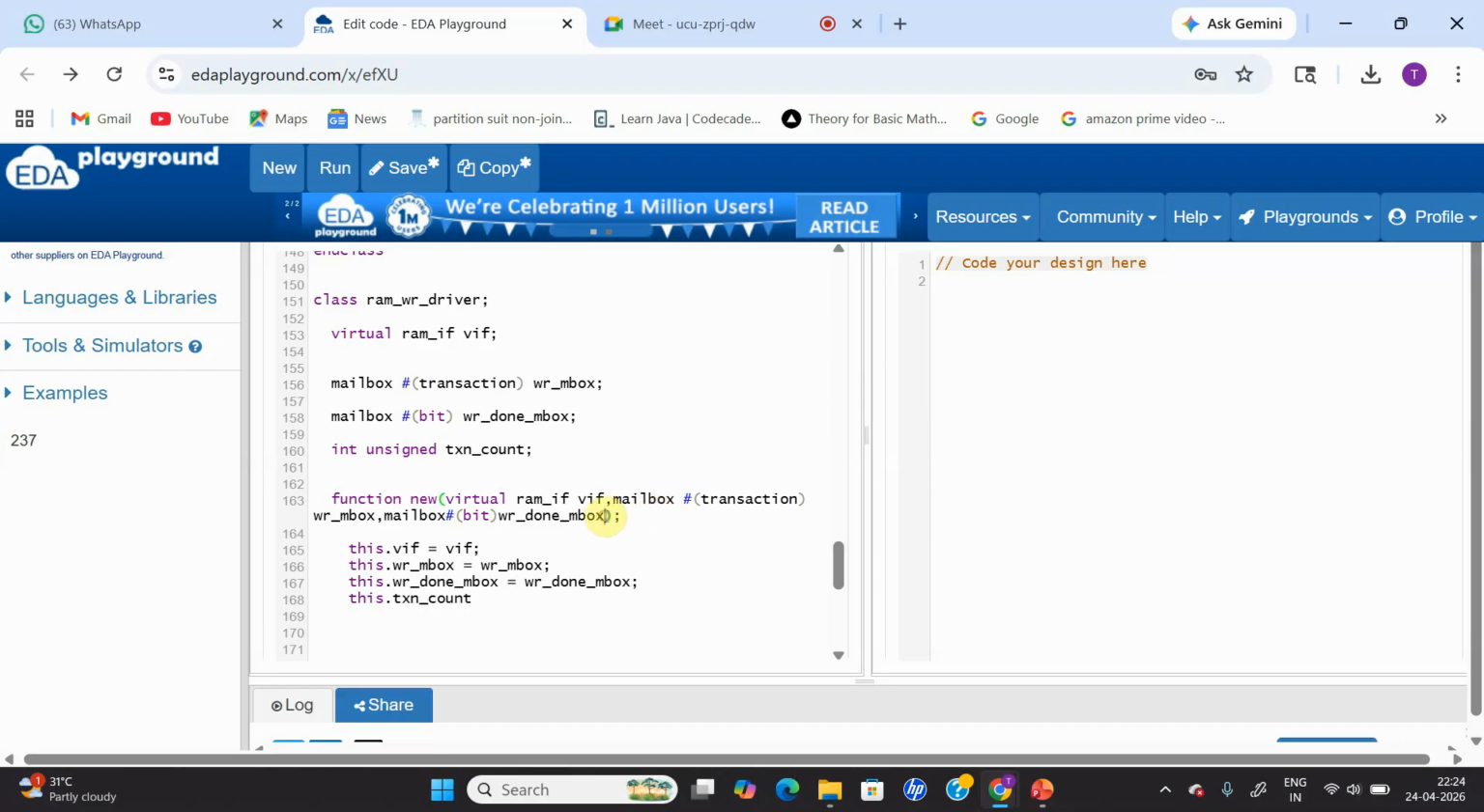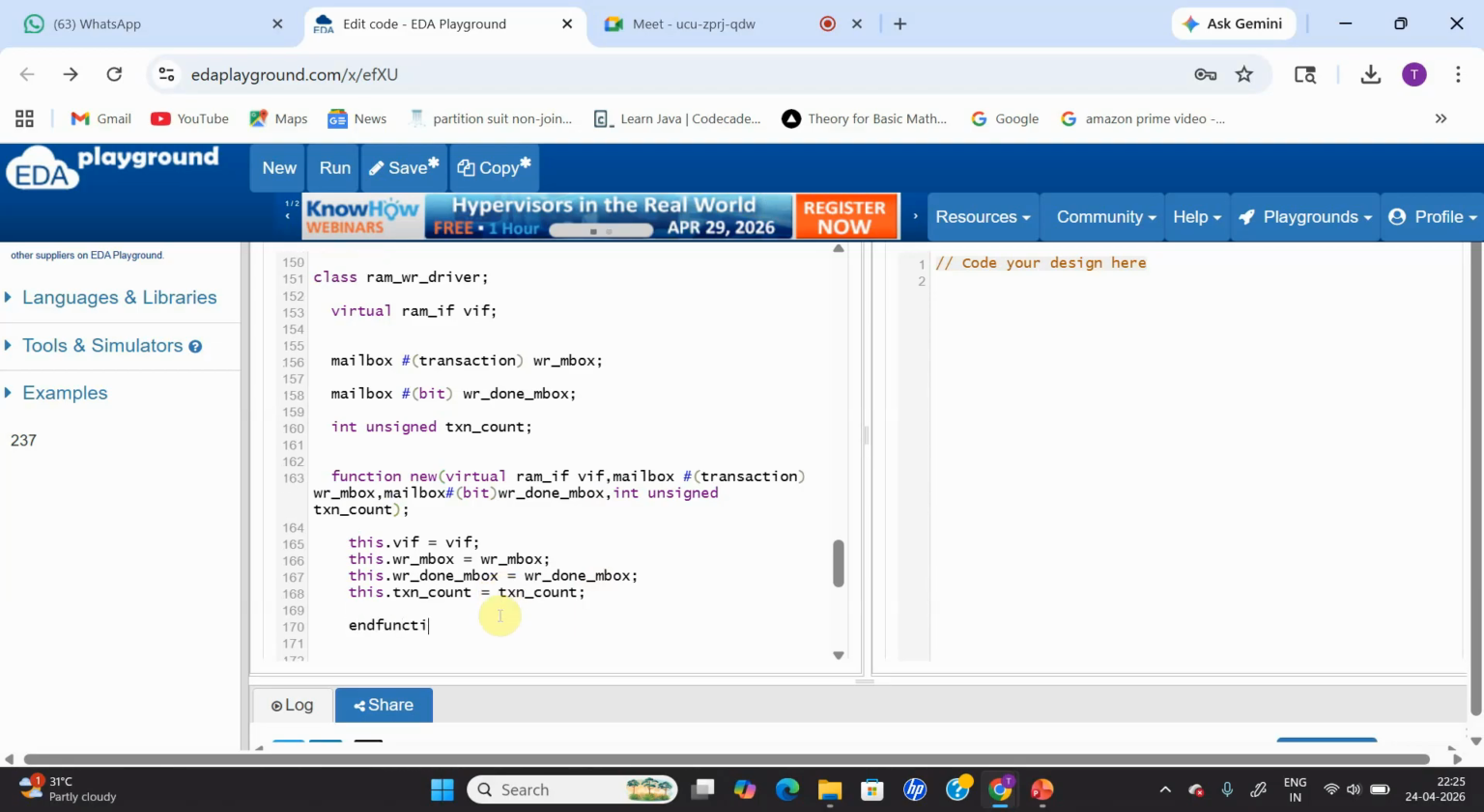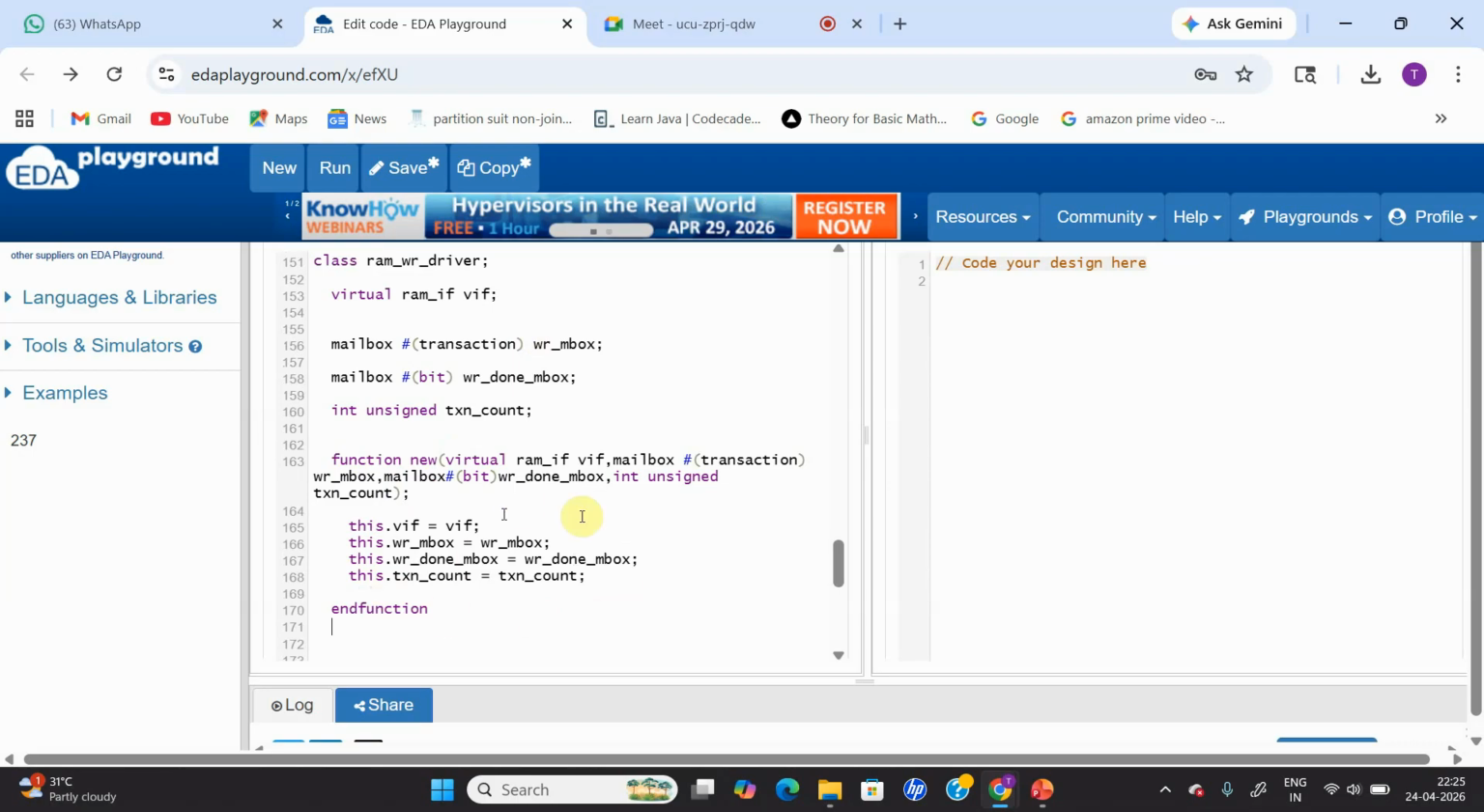Here, let me declare one more argument, which is the transaction count. Can I declare it or not? Okay, let's declare it: int unsigned txn_count. We are going to copy this, txn_count, followed by endfunction. So these are the arguments my environment should pass, so that I'm going to copy them to my local copies.